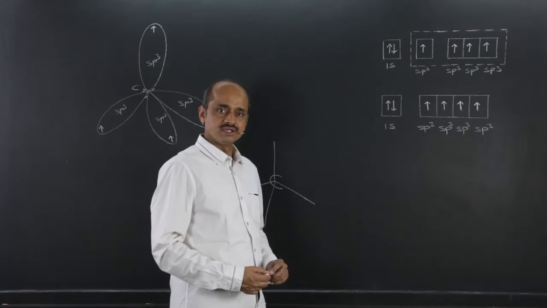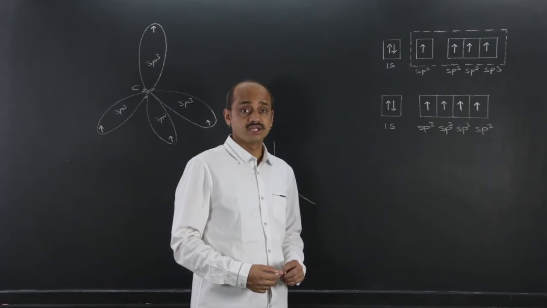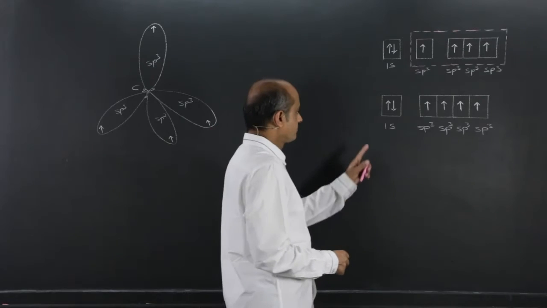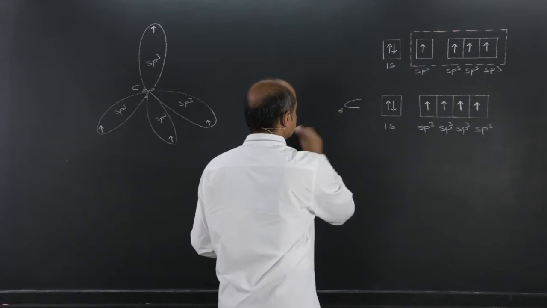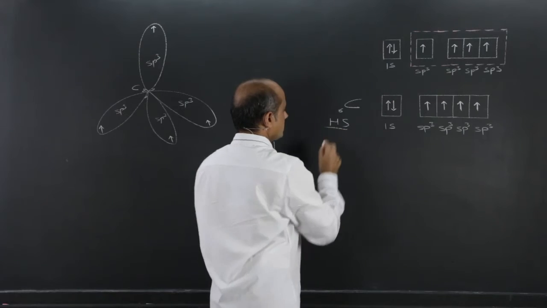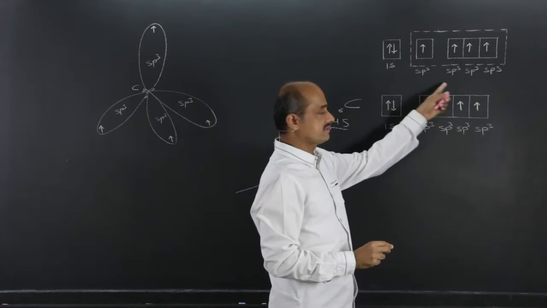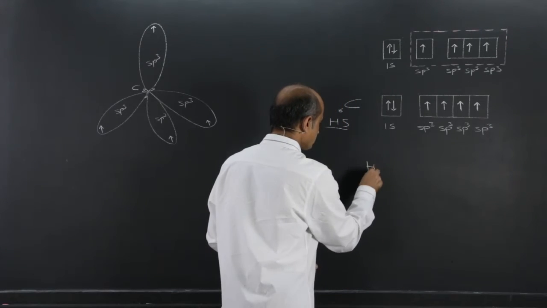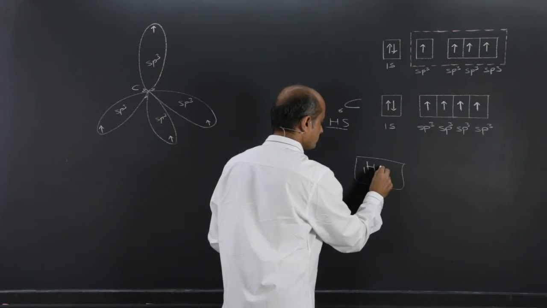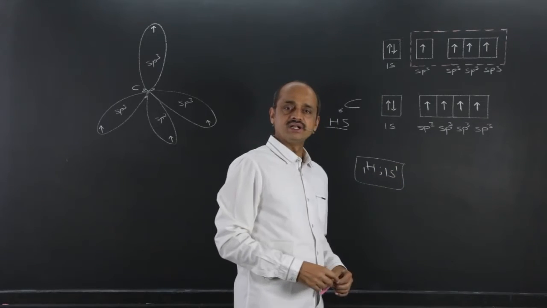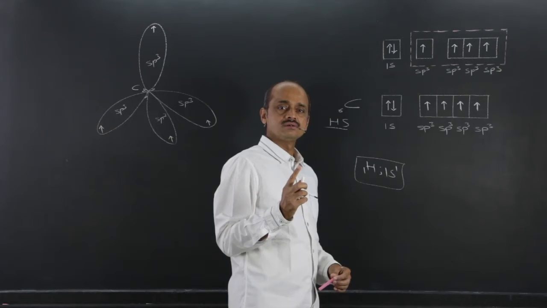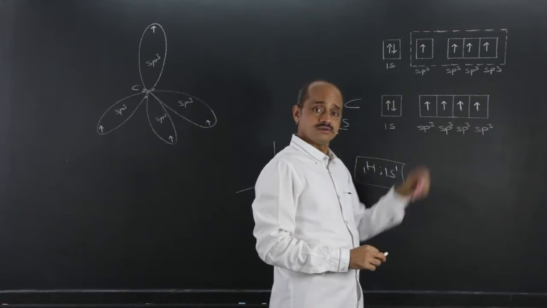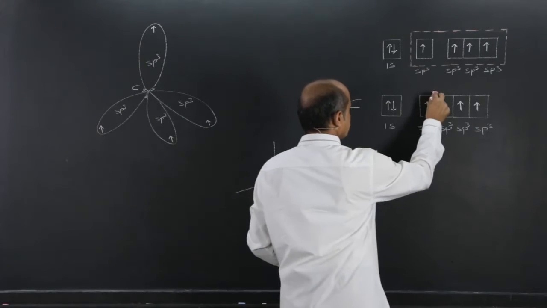Up till now, we have considered how carbon during methane molecule formation undergoes sp3 hybridization, and the sp3 hybridized state is written either in this fashion or in this fashion. Anyone we can use. Now, hydrogen, which carries electronic configuration 1s1, one unpaired electron, that electron should be with opposite spin to this if it approaches.